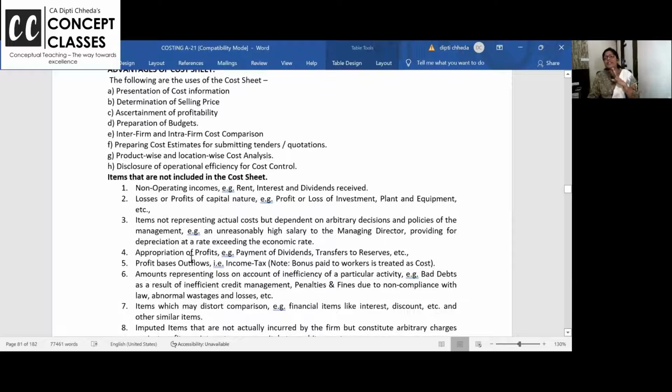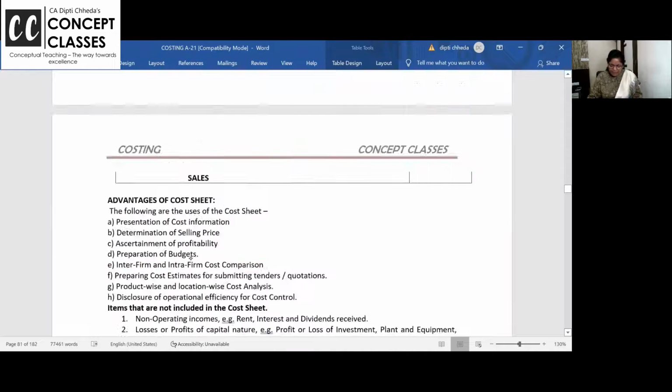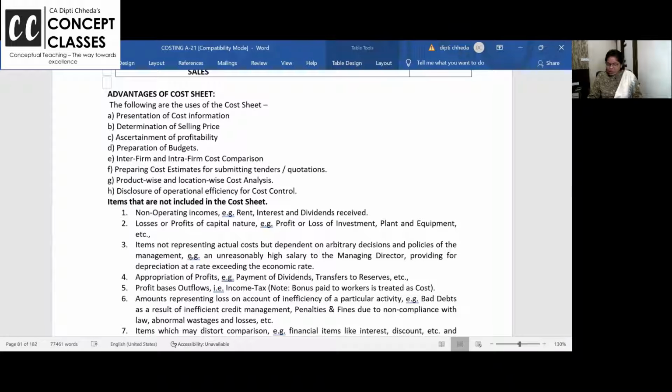But in the cost sheet, we never take irrelevant items, like items that are not included in the cost sheet. Non-operating income like rent and all, loss or profit of capital nature, items not representing the cost but dependent on, like sometimes they say, oh, stock got burnt, loss by fire happened. Can we provide such notional losses? No. Why are we not taking others?